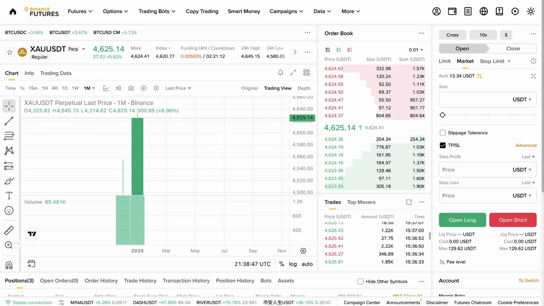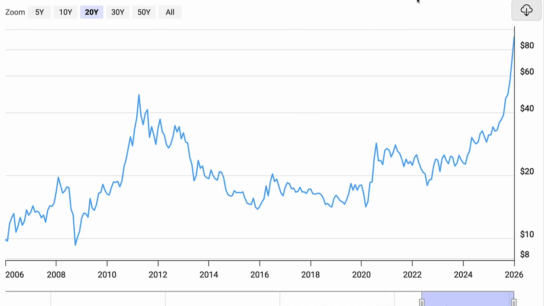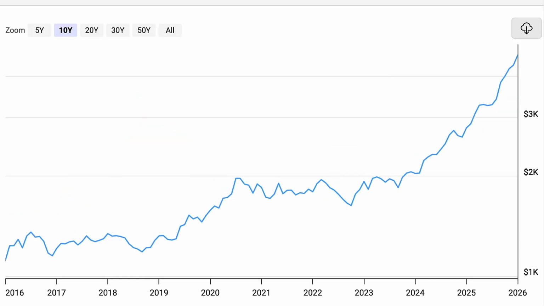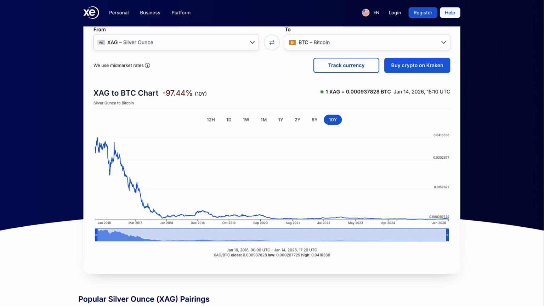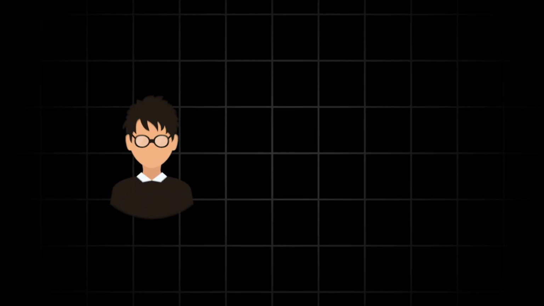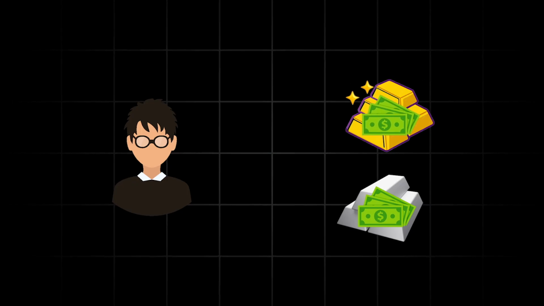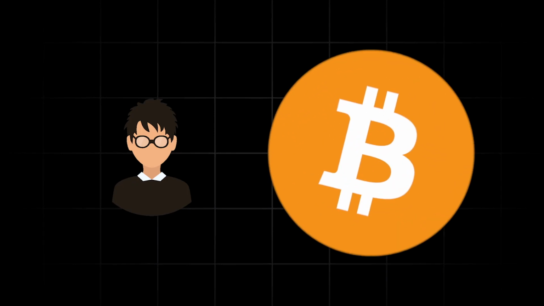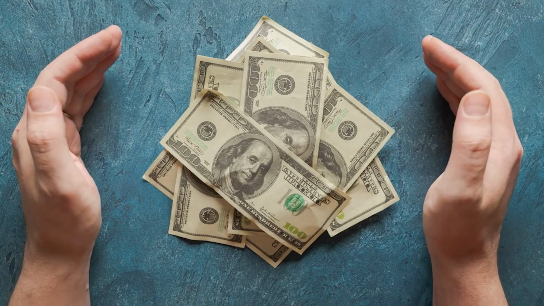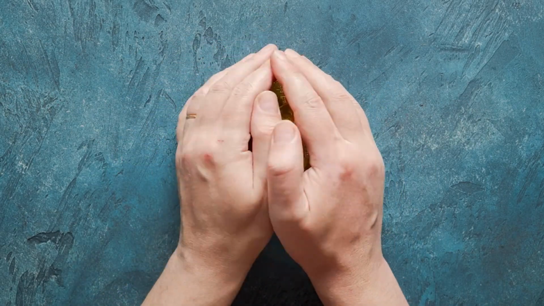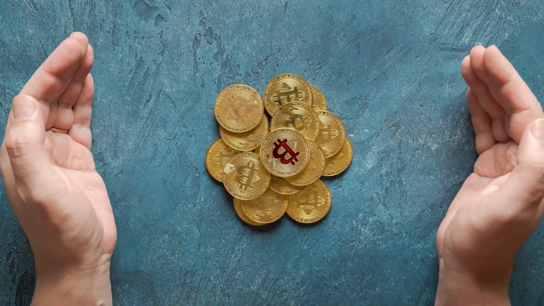Even though against US dollar they might look nice, as you can see right here, against Bitcoin you might be losing value. So you must understand the opportunity cost. If you are putting money into silver or gold, you may be missing out on the bigger gains with Bitcoin. And that's why getting Bitcoin directly is a better option for most people.